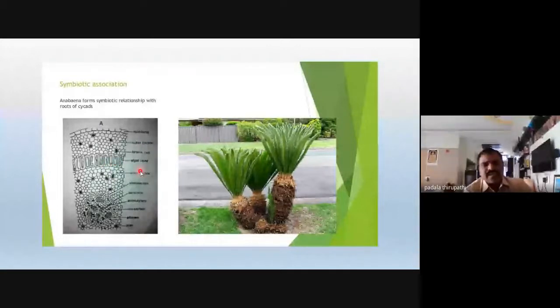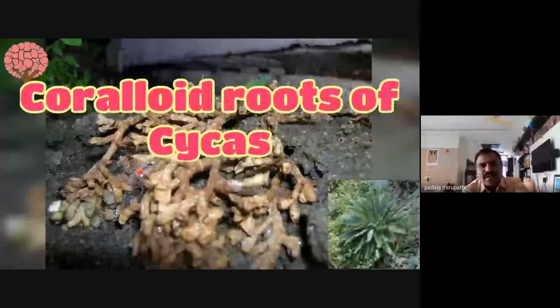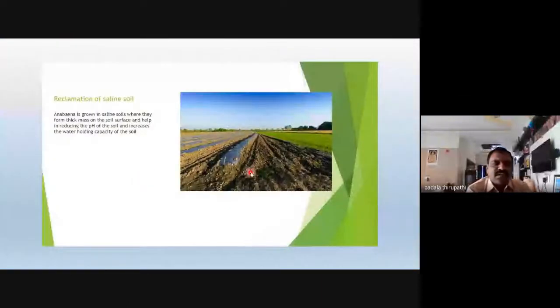That's why we call these roots coralloid roots. These coralloid roots contain the algal zone, and this algal zone contains Anabaena cycadeae.